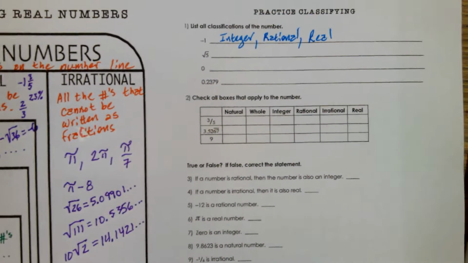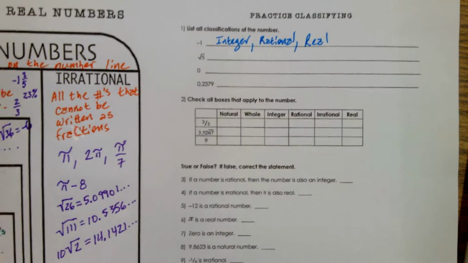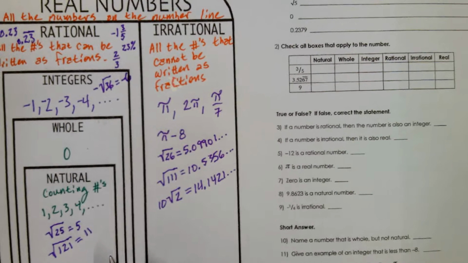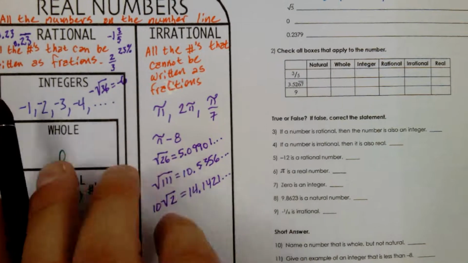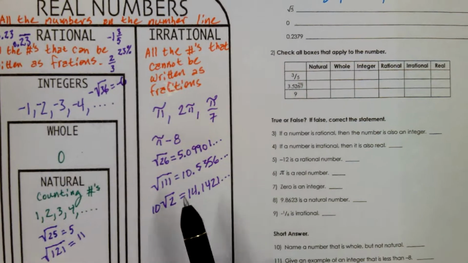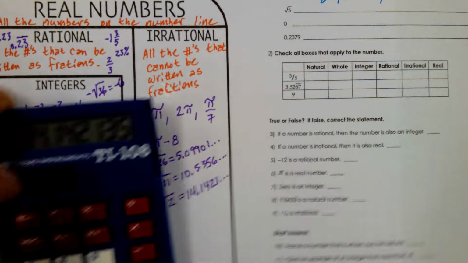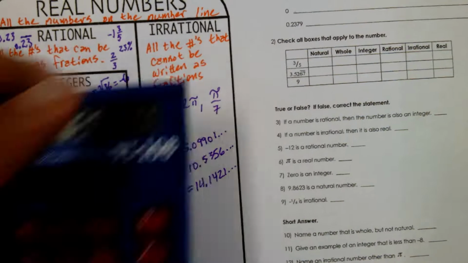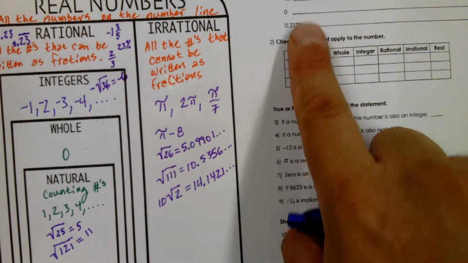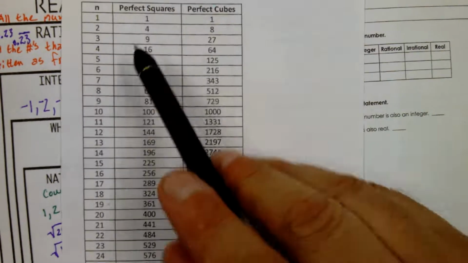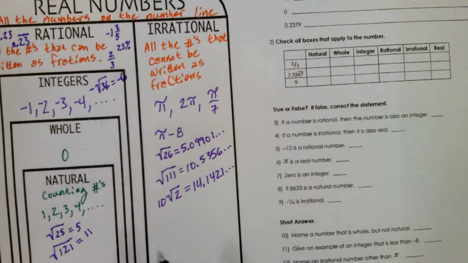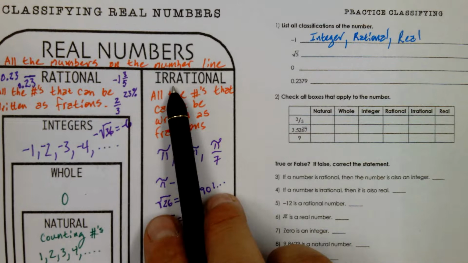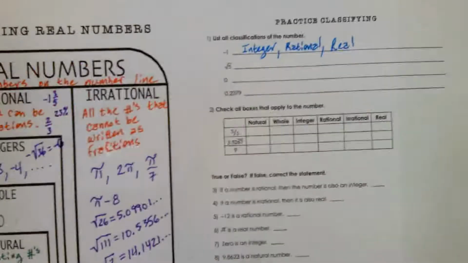Okay, what's our next number? Square root of 5. Where does the square root of 5 live? Yeah, but is it on the rational side or the irrational side? What's the square root of 5? It's yucky, right? Oh, no. Just the square root of 5. It's not on our list. It's yucky. So it lives here. So what is it? It's irrational and real.